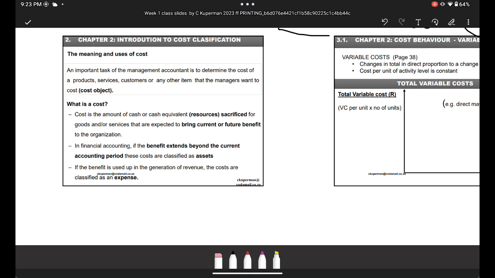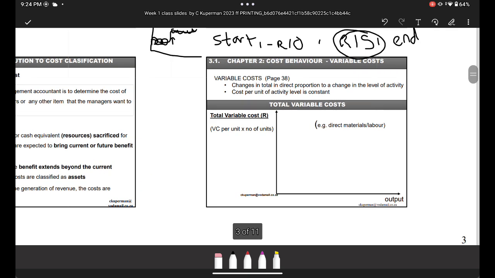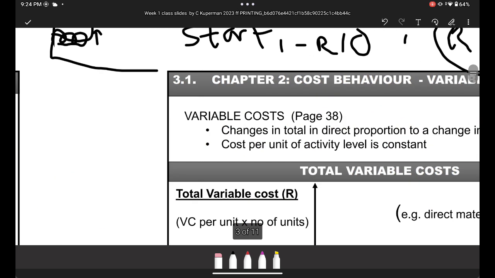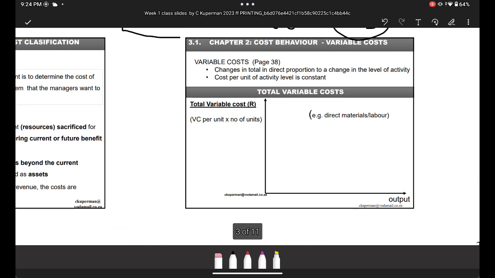When you manufacture a product, you're basically sacrificing cost for the product. You're basically saying, take away my million rand, but give me my manufactured products. That is sacrifice, right? And in the next video now, we're going to be doing chapter 2. Okay, so chapter 1 is done. That's all the definitions you need to know. Now chapter 2 is very important, these diesel graphs.